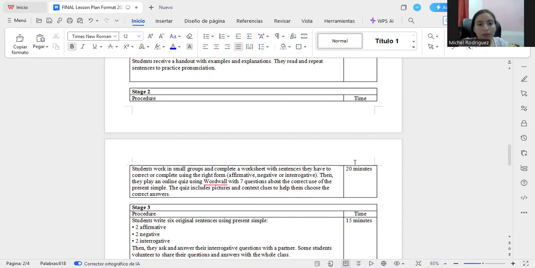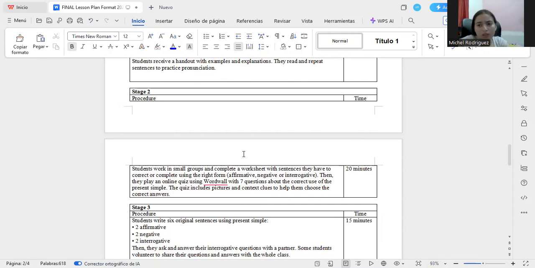The first part of stage two is that the students are going to work in small groups, for example, 3 persons in a group. So they need to complete a worksheet. I am going to make the worksheet and they need to respond or complete and write the right form of the sentence.